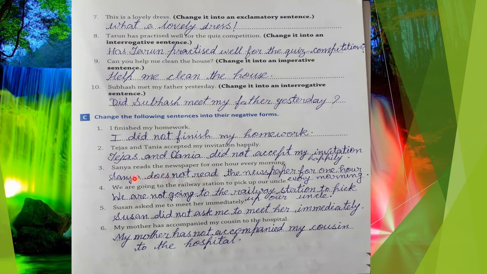Sanya does not read the newspaper for 1 hour every morning. Clear? Next, we are going to the railway station to pick up our uncle. So here the helping verb is are. So you will use not after are. We are not going to the railway station to pick up our uncle.